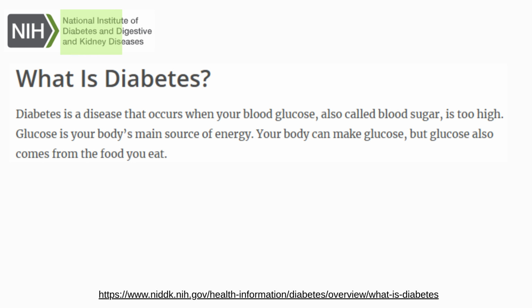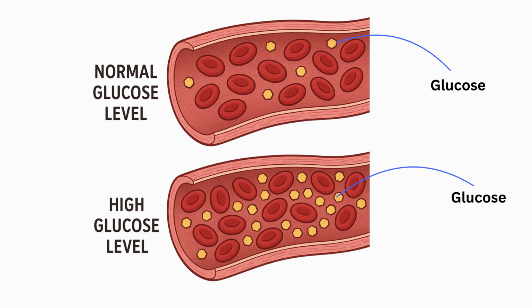In this video, we'll cover what diabetes actually is, the main types, symptoms, complications, and what treatment and prevention look like. According to the National Institute of Diabetes and Digestive and Kidney Diseases, diabetes is a disease that occurs when your blood glucose, also called blood sugar, is too high. That means your blood glucose level is higher than normal.